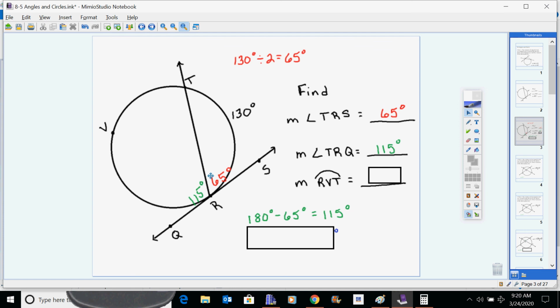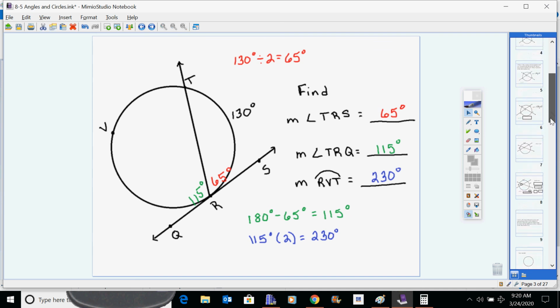Then our last one, measure of arc RVT. So measure of arc RVT, right around here. A couple ways of thinking about it. One of them is that you've got 360 degrees, so you could take 360 minus 130. Another one would be, all right, I have this angle, and the arc is 2 times the angle. So if the arc is 2 times the angle, that's 230. Okay, but also 230 plus 130 gives you 360. So either way that you think about it, you've still got the answer for that. So pretty nice little trick that we have for finding angles.